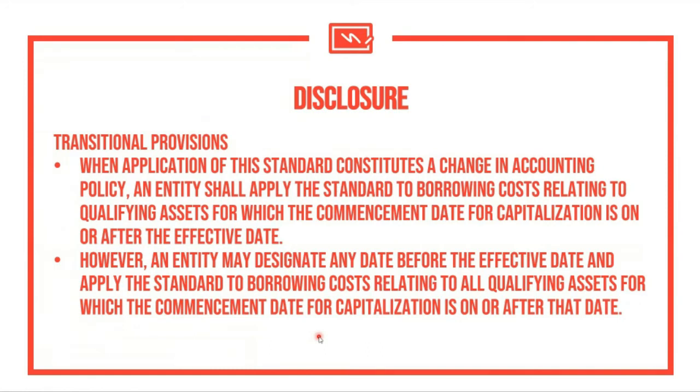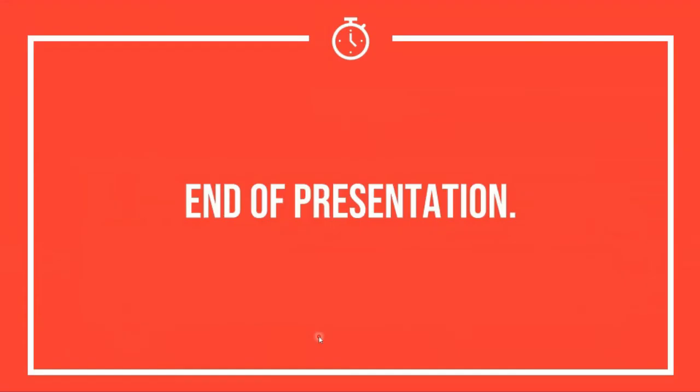So the concept is maybe prior to using IAS 23, you are using a different approach in accounting for your borrowing cost. But basically, since this is the first time that you're going to use it, then you just apply the standard prospectively, currently and prospectively. So with that, that's the end of the presentation. The next parts of the playlist of these videos will have the problem solving and the other questions.